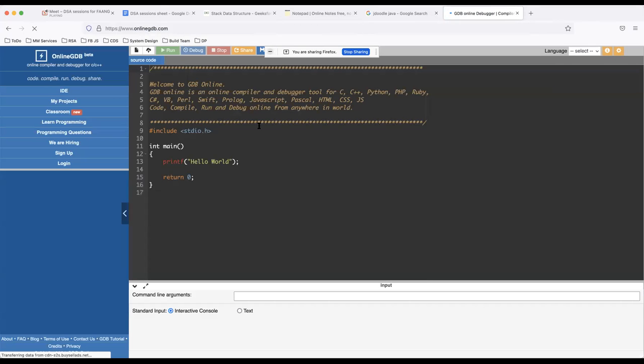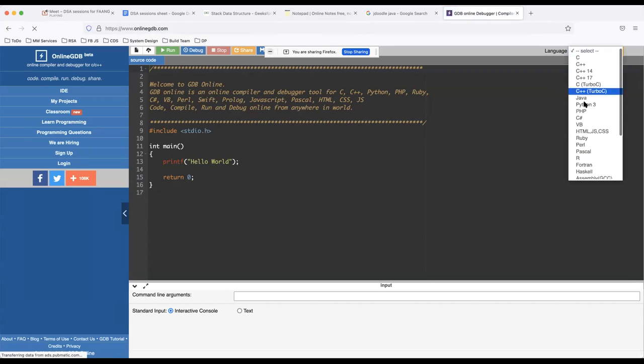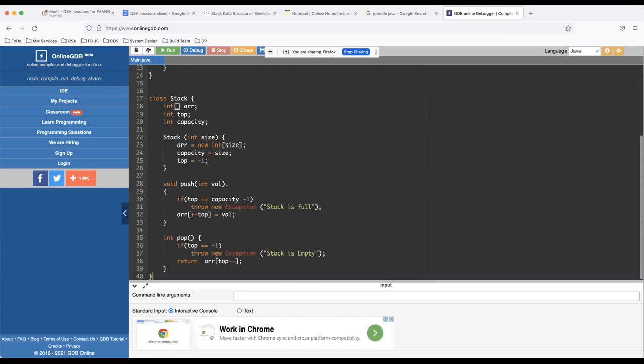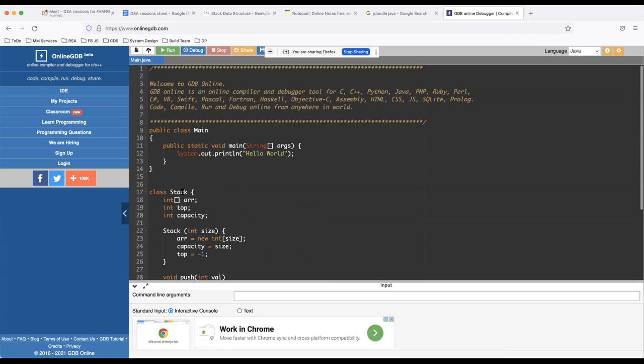Okay, I think online GDP is the one. So let's select Java from here. Let's say that if I try to implement this whole thing, I can have my own class called stack, and let me call it class stack. Here I have all the methods defined, and then I can just create an object of stack.